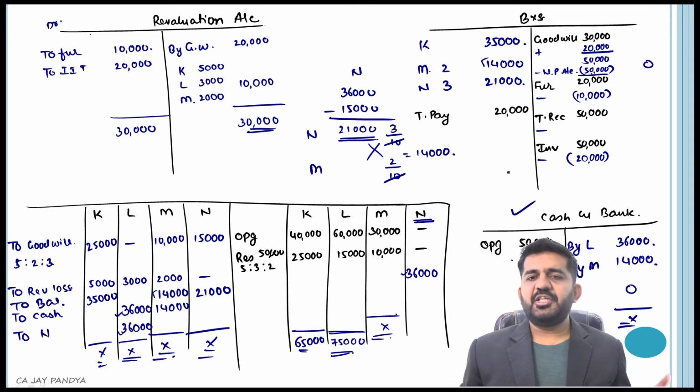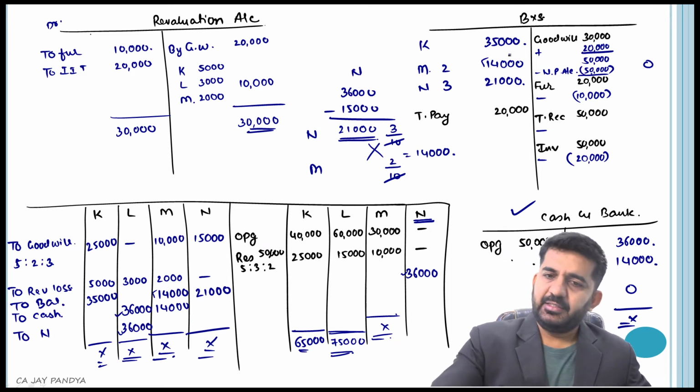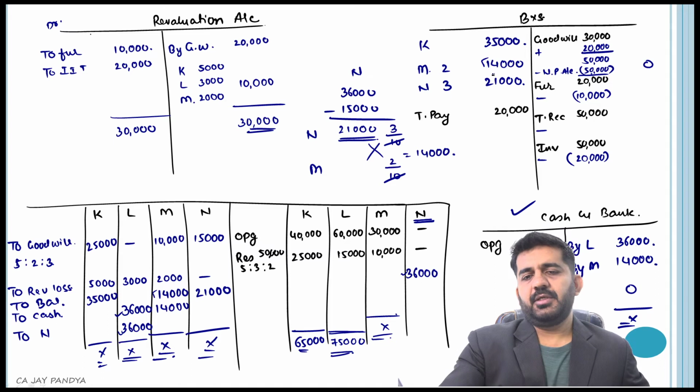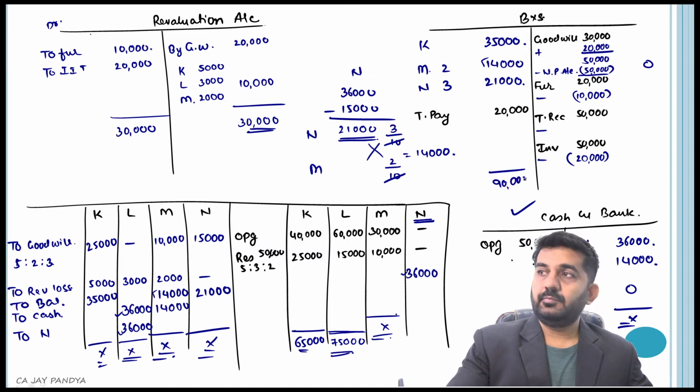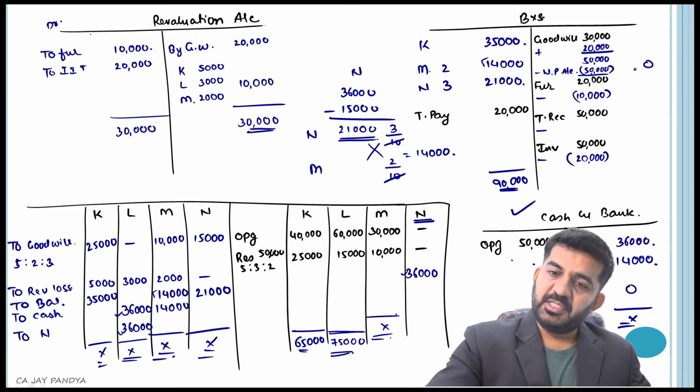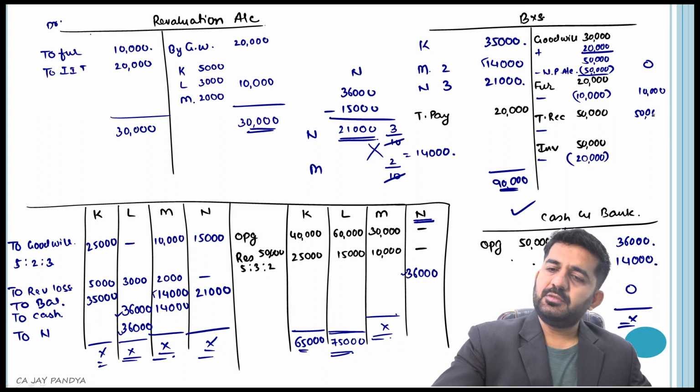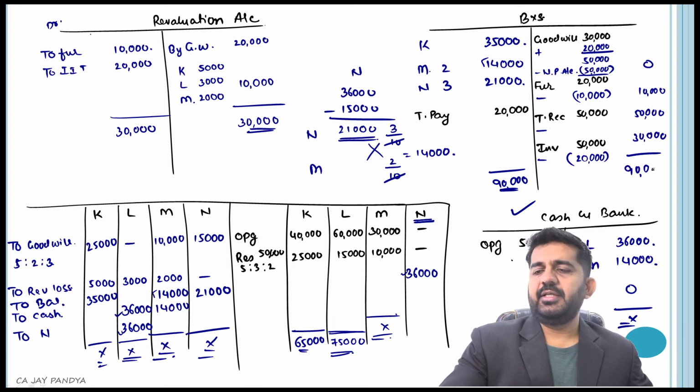Let's go to the balance sheet, and please understand it should tally. Is it alright? There's 35 plus 35 is 70 plus 20, 90. This will be 0. Furniture is 10,000. Trade payable is 50,000. This is 30,000. This is also 90,000.